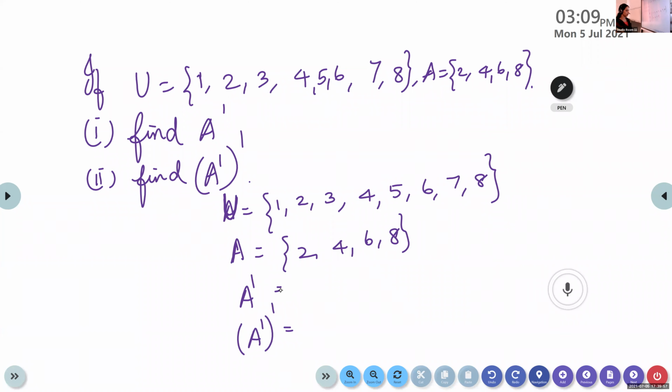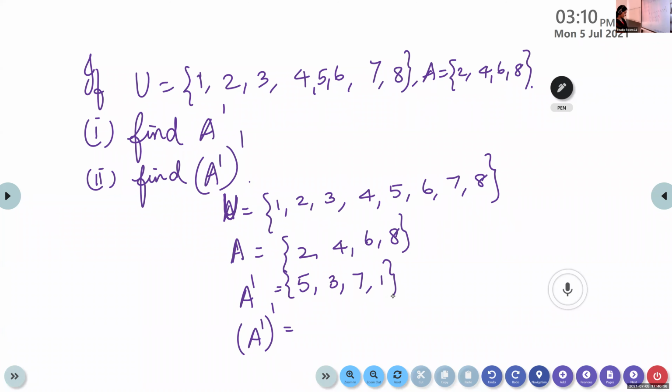So what is A dash here? Jewel, can you give what is A dash? 1, 3, 5, 7. Yes, repeat it. What about 1? A dash means elements which are not in A, isn't it? Whether 1 will be there or not? Yes, ma'am. Okay. Now find out what is A dash the whole dash.